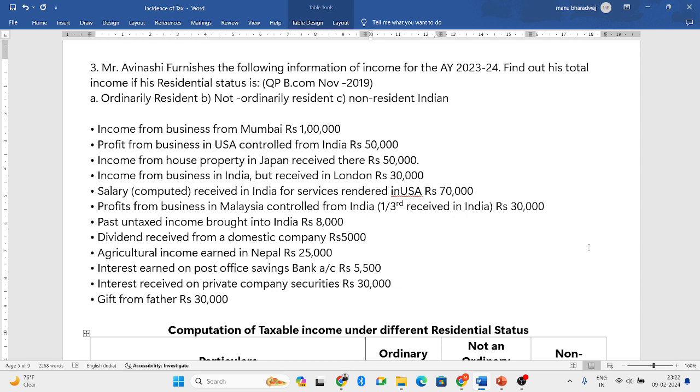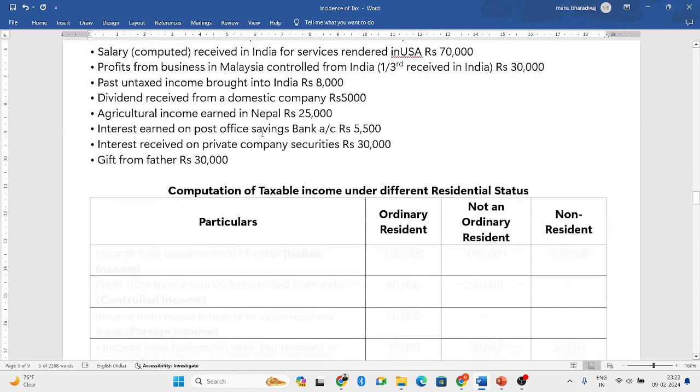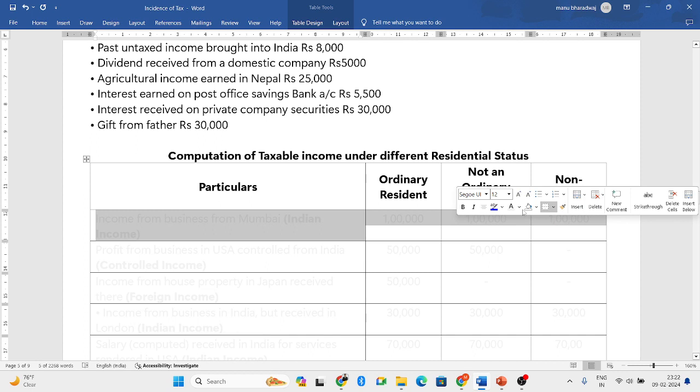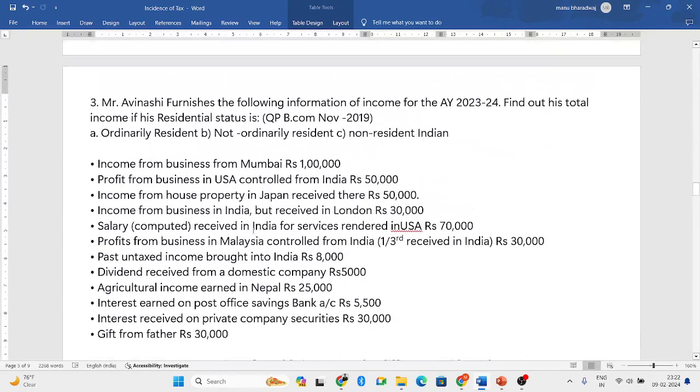Income from business from Mumbai. Mumbai is in India. So both arising aspect is in India and receiving aspect also will be in India. So it is an Indian income. 1 lakh rupees will be taxable for all the three residential status. It is Indian income, so all residential status, we tax.